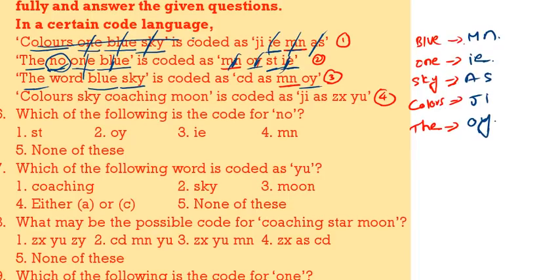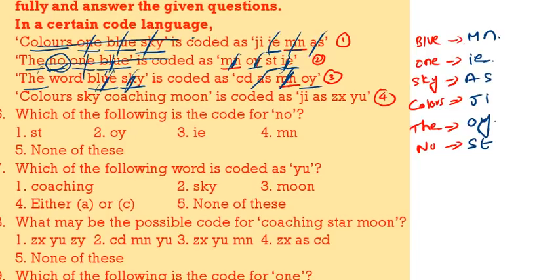No means ST. No code will be ST. This is the code for no. Now second is also, come to the third, the world blue sky. So already blue means MN, sky means AS, D means OY, then world means CD, world code CD.